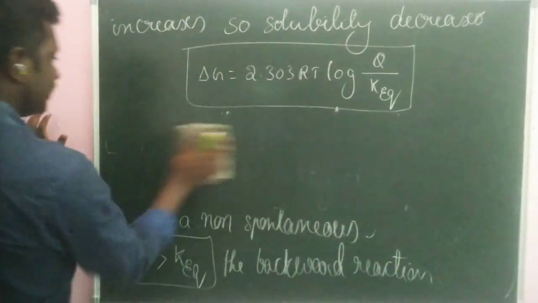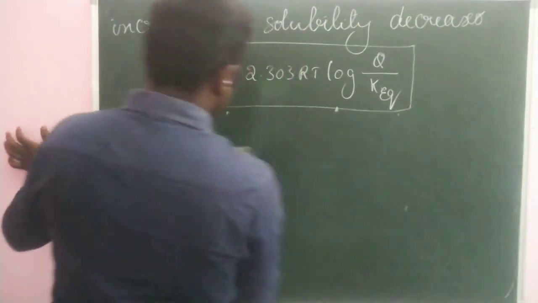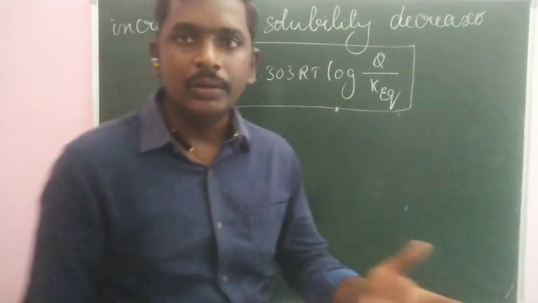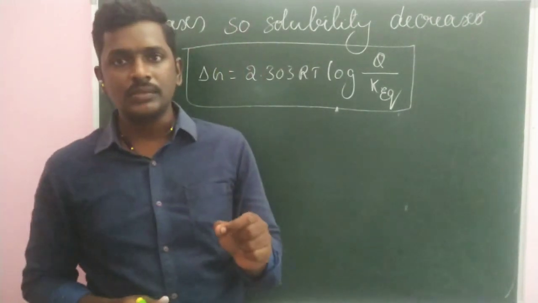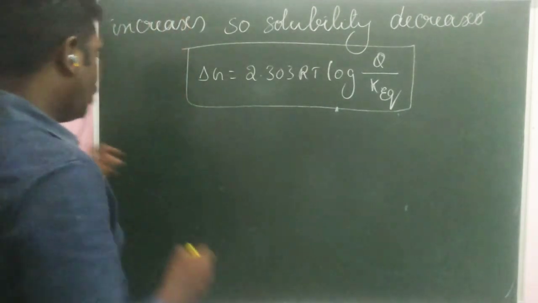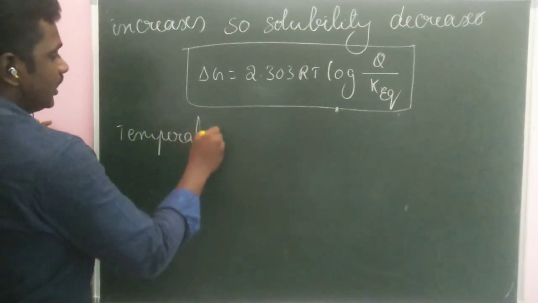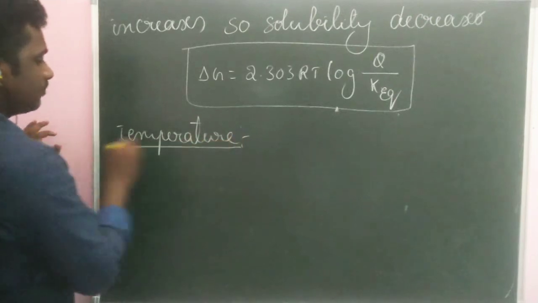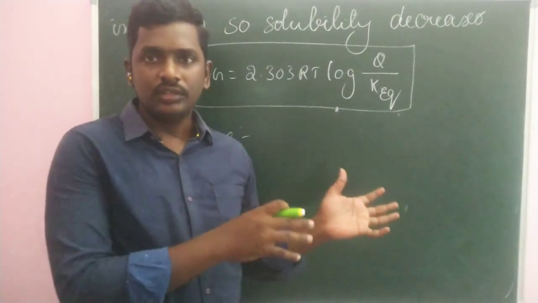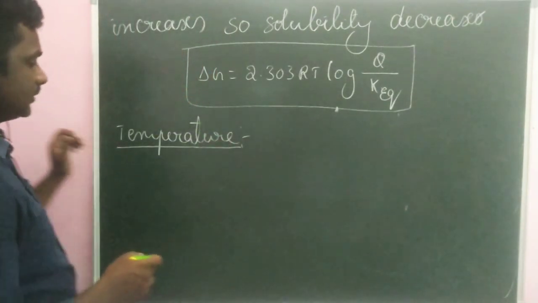In the starting I told you that solubility is nothing but the amount of substance soluble in a given solvent at a given temperature. There are many factors that can influence solubility, like complex formation, pH and the common ion effect. One of the important factors is temperature.